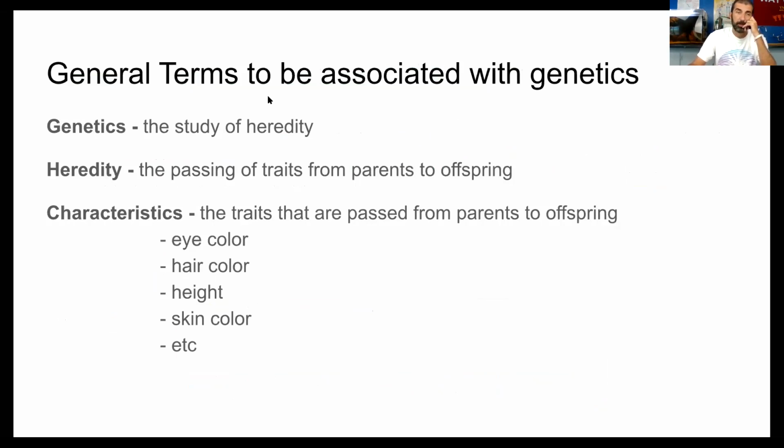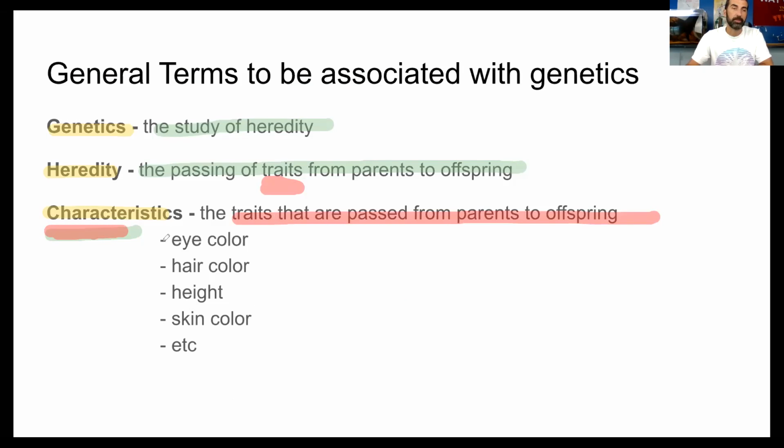Now, here are some general terms you need to be familiar with. I'll go ahead and mark all these: genetics, heredity, and characteristics. For our purposes, genetics is the study of heredity. Heredity is the passing on of traits from parents to offspring. These traits that are passed from parents to offspring are called characteristics. They could be things like eye color, hair color, height, skin color, etc.